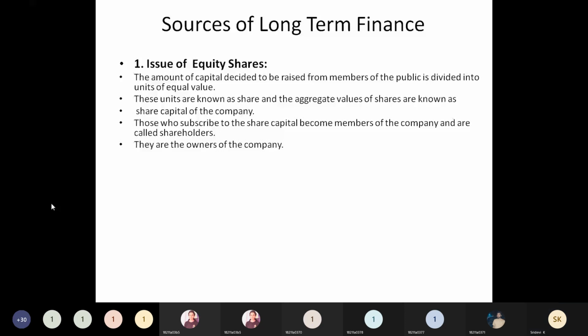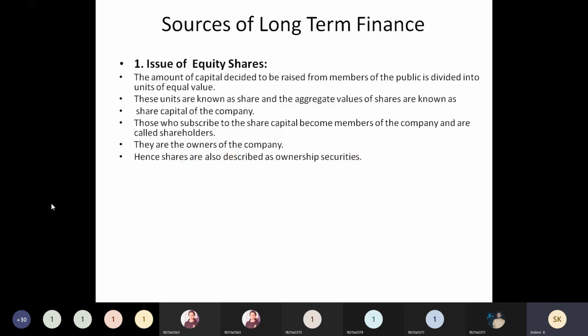So why this difference is given means preference shares will be claiming dividend. Dividend means like a fixed rate of interest, like that you will be getting on your fixed deposits. Like that, companies will be deciding certain percentage of dividend to be paid to the preference shareholders.